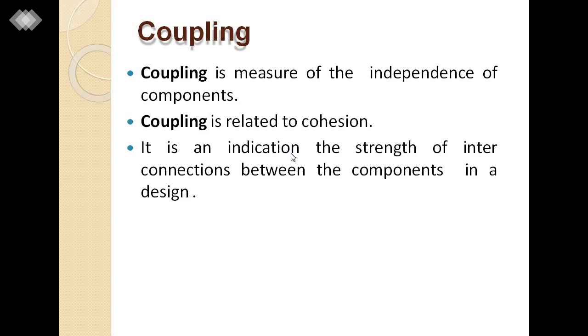So, coupling is a measure of the independence of components. It is related to cohesion, but it is an indication of the strength of interconnections between the components in a design.